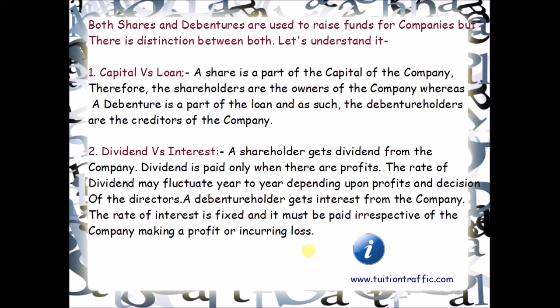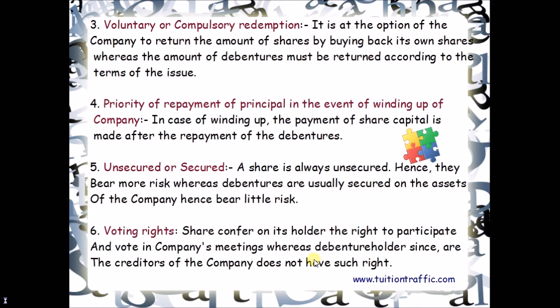Third point of difference is on the basis of the voluntary or compulsory redemption. It is at the option of the company to return the amount of shares by buying back its own share, whereas the amount of debentures must be returned according to the terms of issue. In debenture certificate, the terms of issue and the repayment of debentures is mentioned separately.